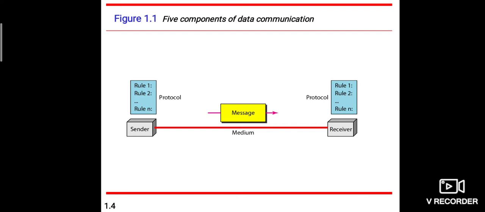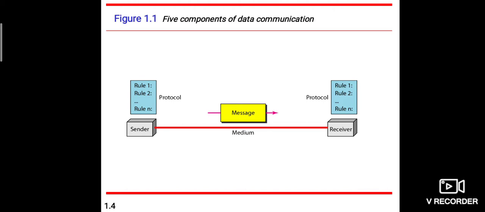The fourth component is the transmission medium. The transmission medium is the physical path by which a message travels from sender to receiver. For example, transmission media include twisted pair cable, coaxial cable, fiber optic cable, and radio waves.